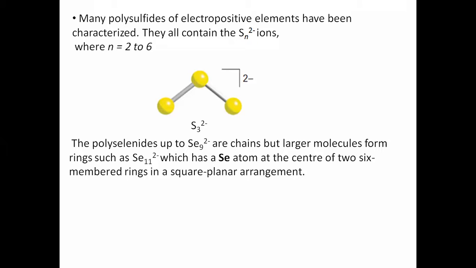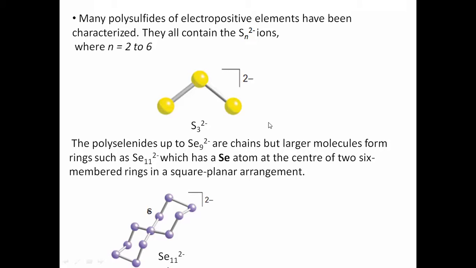But if you see the structure, it will appear like this. 9 selenium, they are forming two 6 membered rings. We can say spiro type compounds, and there is a central atom. One selenium is the central atom in this case. So this is the example of Se11 2 minus. It is very easy to draw here. We can also draw here, no problem.